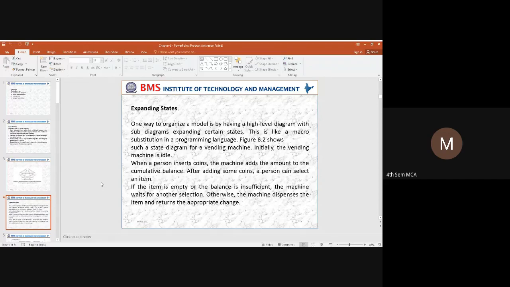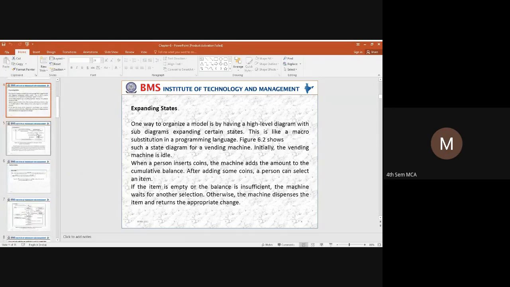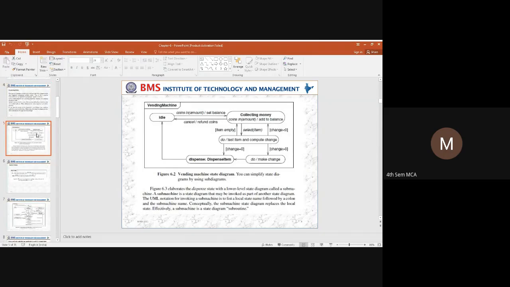Similarly here we have an example. When a person inserts a coin, the machine checks the amount. If the balance is insufficient, the machine waits for the person to select another choice. Once the person selects the choice, the machine dispenses the item and returns the remaining change. Here in this diagram you can see the state modeling for a vending machine.